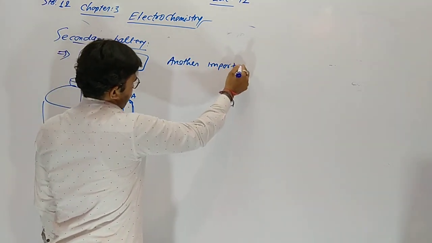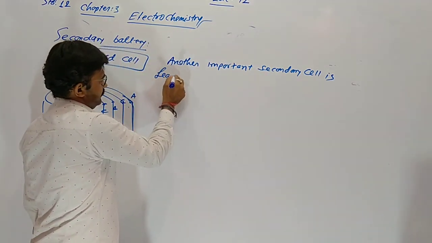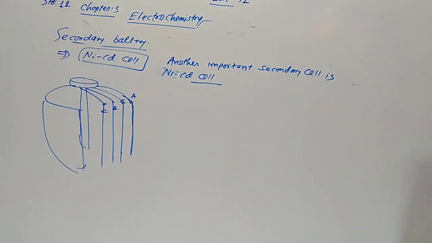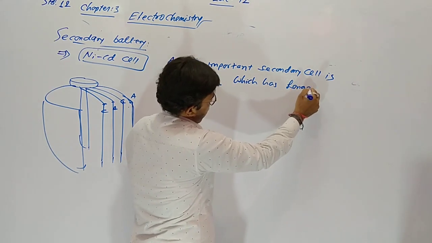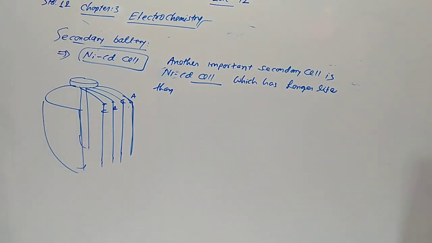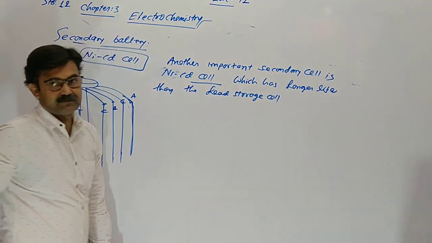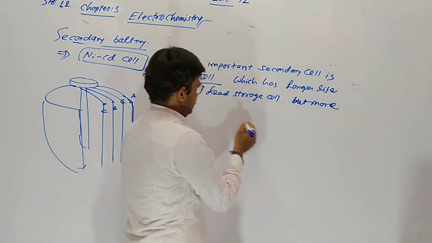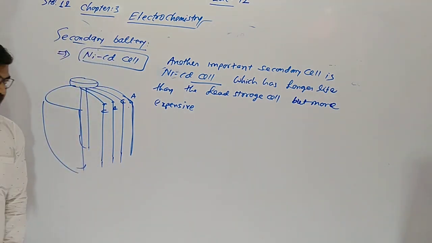Another important secondary cell is the nickel cadmium cell, which has a longer life than the lead storage cell, but is more expensive to manufacture.